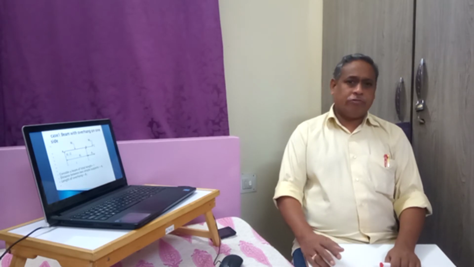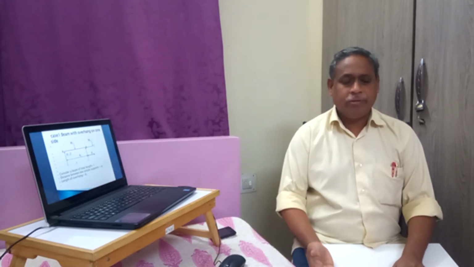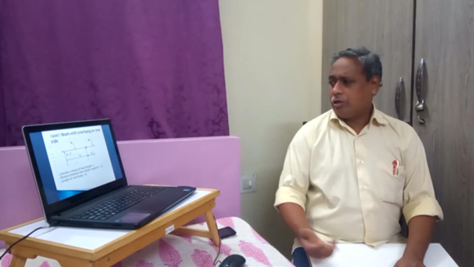Though if we take the equilibrium condition sigma Fv is equal to 0 or not, by our observation itself we can say that these two loads W1 and W2 should be carried by RA and RB. There is no other way, because there is no other support. We have two supports, only these supports have to carry the loads W1 plus W2.